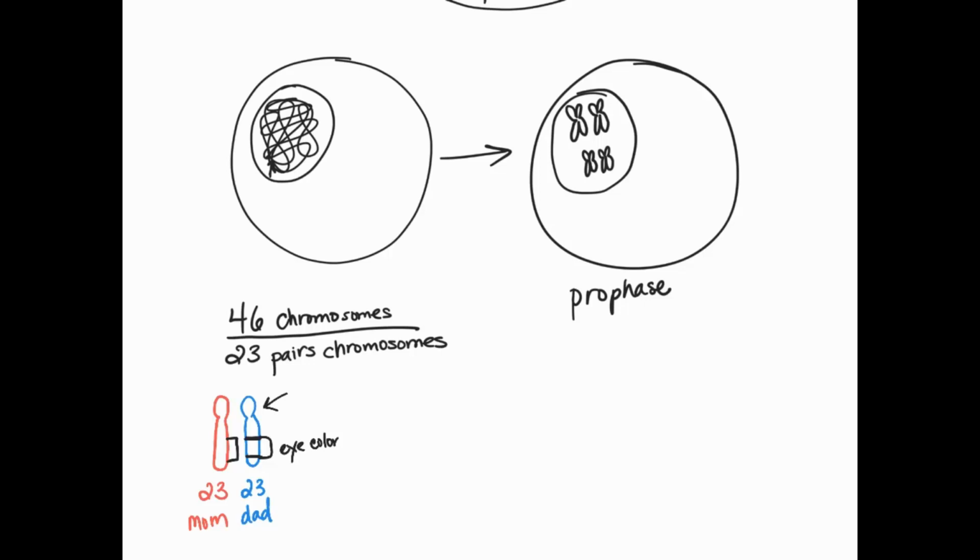And so this chromosome, this condensed DNA package, this area, we're pretending, is coding for our eye color. Now, we have that same area on the chromosome that we got from mom. That area codes for eye color. Now, perhaps, though, they're different in the way that they are coding. Let's say mom is going to code for blue eye color, and let's say dad codes for brown eye color.